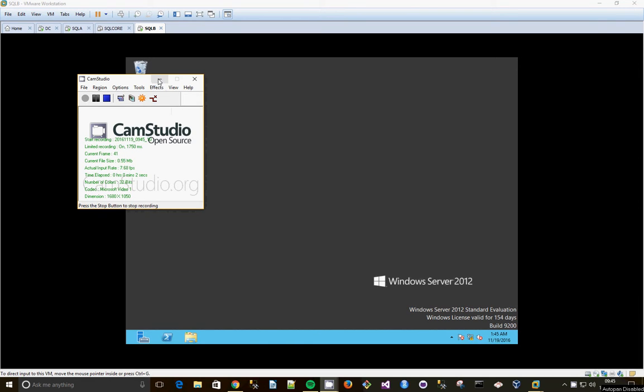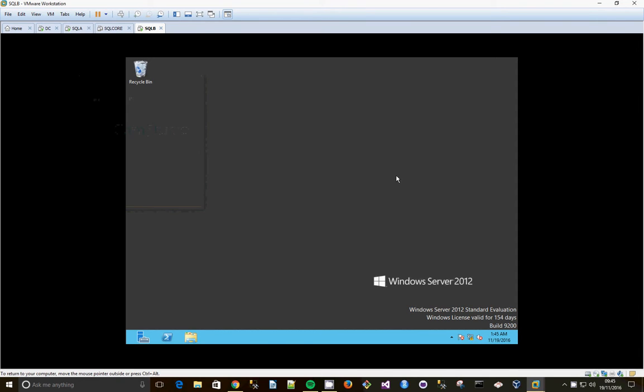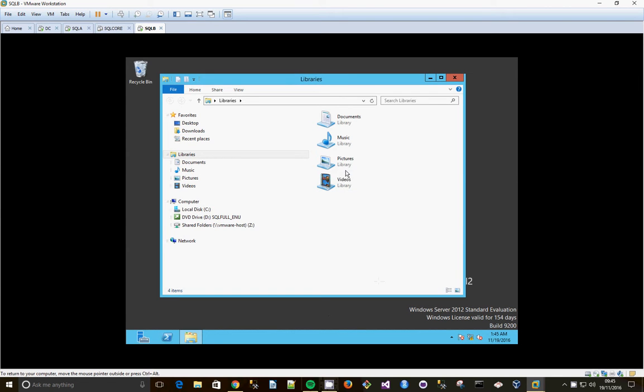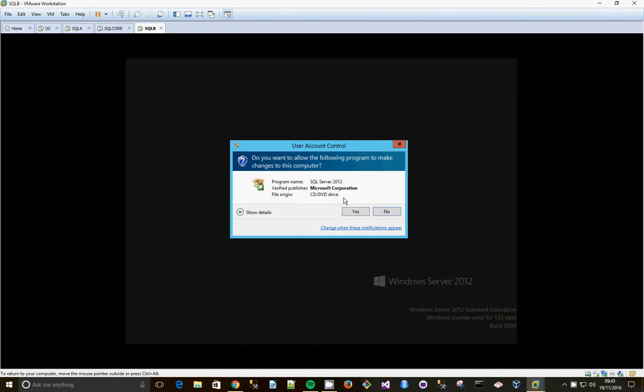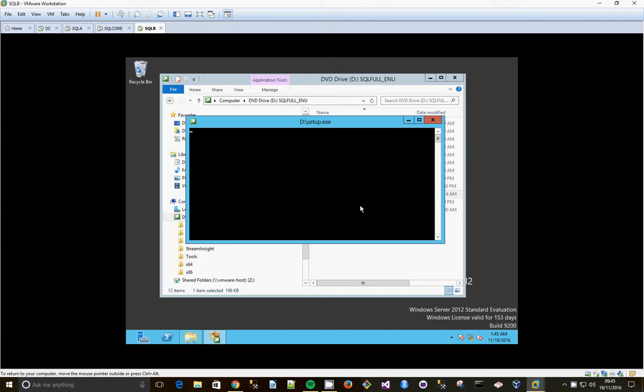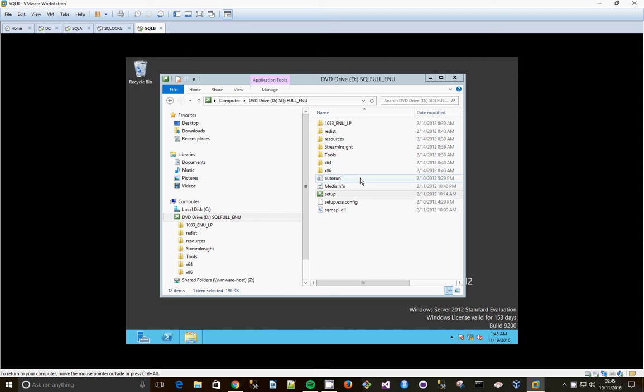Right, we're going to perform some preparation tasks to implement database replication. First thing we're going to do is make sure on our SQL B server that we've got replication installed. And so we're going to go to our installation media, go to setup, yes, and right, while we're waiting for that to kick in, we'll come back in a moment.